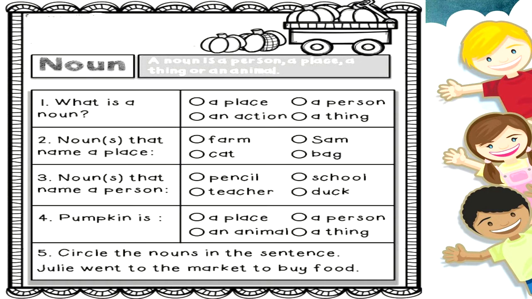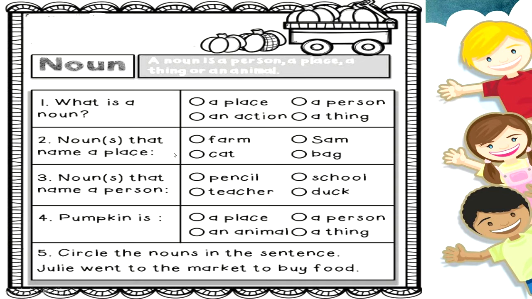So now children, I'm sure you have understood noun. So let us do this exercise. What is a noun? Yes, it is the name of any place, a person, a thing. Is it the name of an action? No, it is not the name of an action. Okay? Now noun that name a place. Tell me, farm is a place? Yes. Is Sam a place? No, it is a person. What about cat? It is an animal. And bag? Oh no, that is the name of a thing. So the correct option is farm.